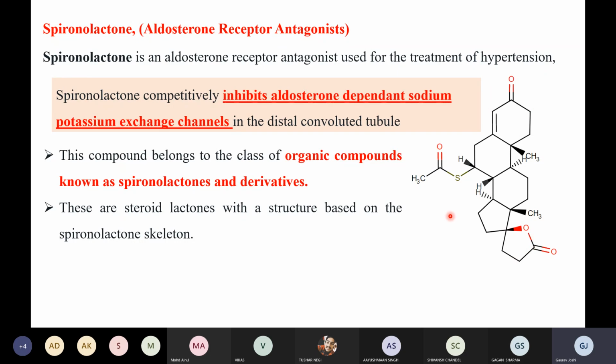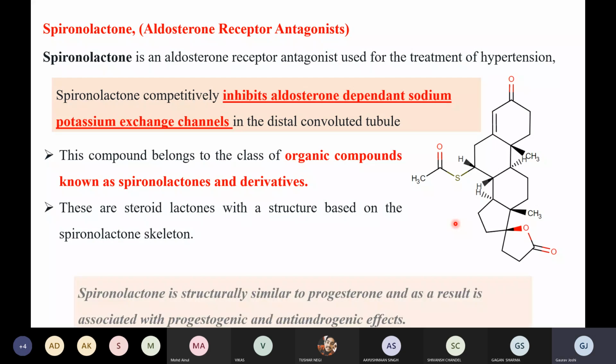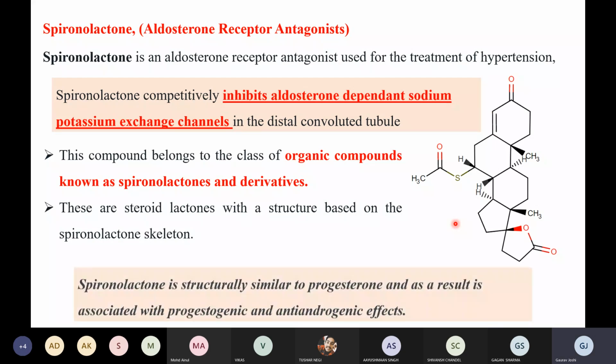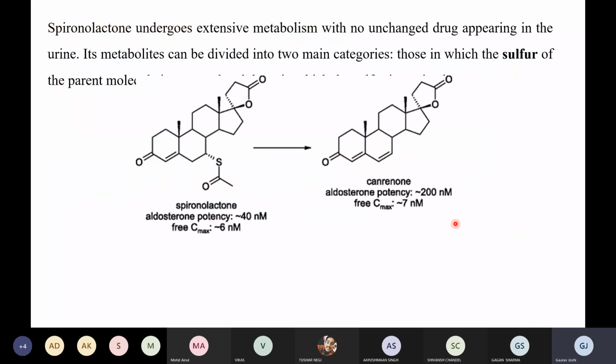So this drug is again not active. This spironolactone as such is not active, right? So basically this drug is not that active, but spironolactone gets converted to canrenone. This is the structure of canrenone. Look, nothing else has changed. What happens? Only this group has left and we are left with a double bond, right? So this is canrenone, right?